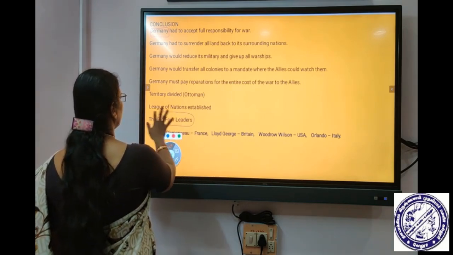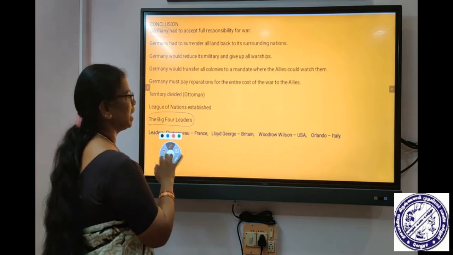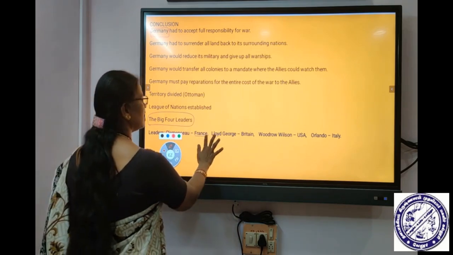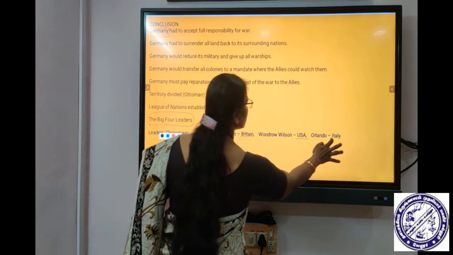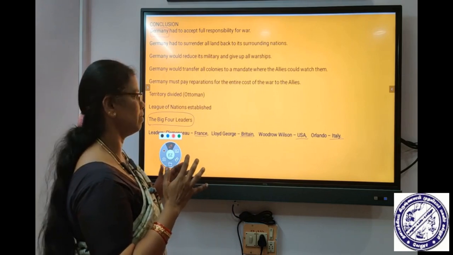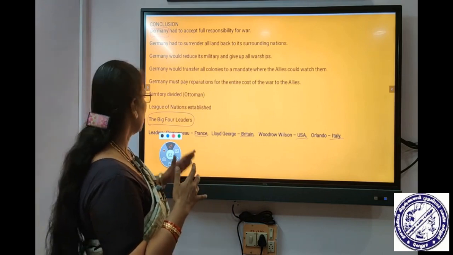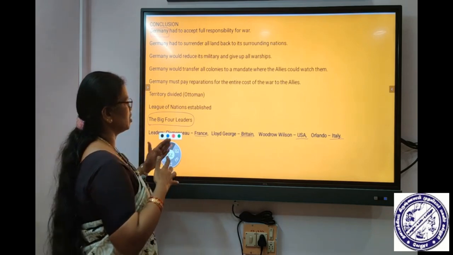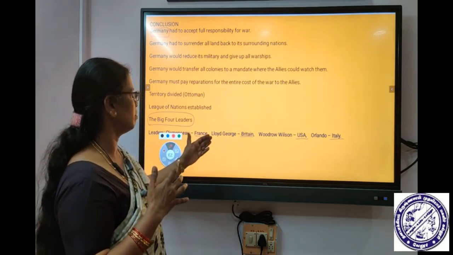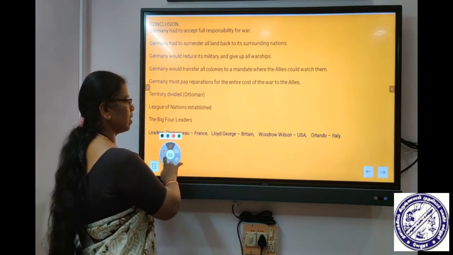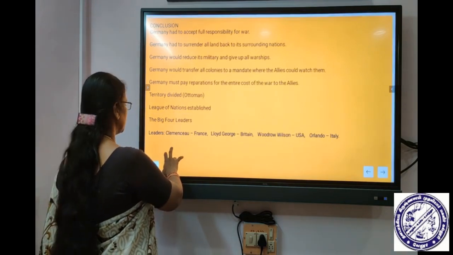The Big Four countries which dominated the end of the war were France, Britain, the United States and Italy. These were the four great countries dominating after the end of the war. The four great leaders were Clemenceau from France, Lloyd George from Britain, Woodrow Wilson from the United States, and Orlando from Italy. These are the four great personalities.